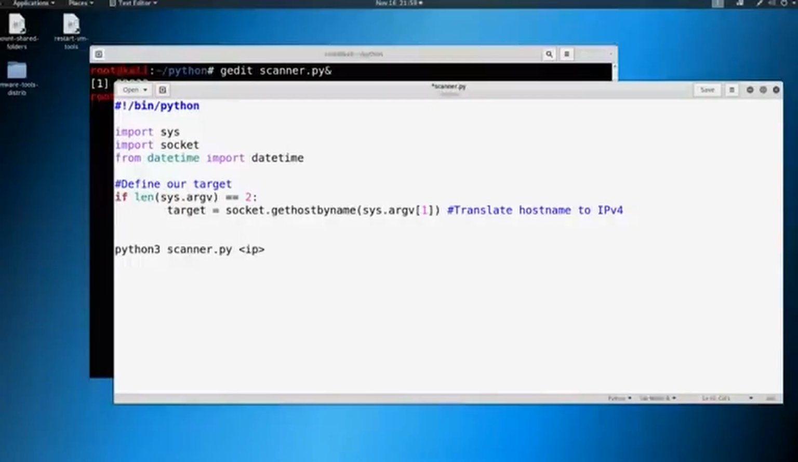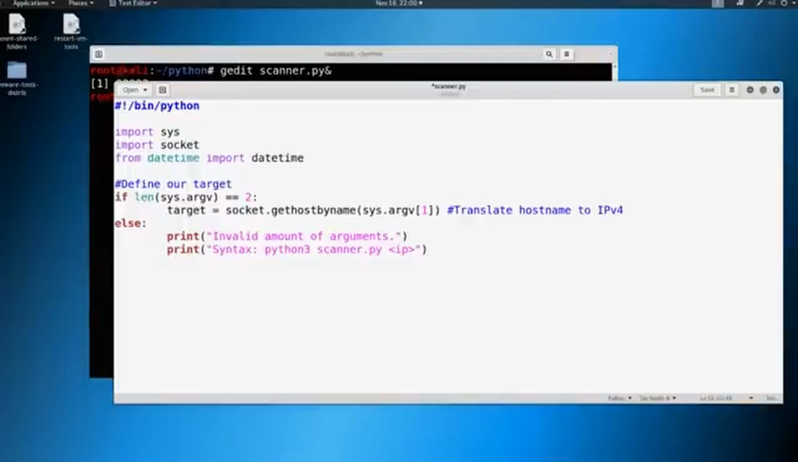We also need an else to this. So if it doesn't equal 2, if it's 3, if it's 1, if it's none, then we're going to go ahead and just print out and say invalid amount of arguments. And then we can take this here and put it into a print statement as well. We'll just print something like syntax: python3 scanner.py IP address, something along those lines.